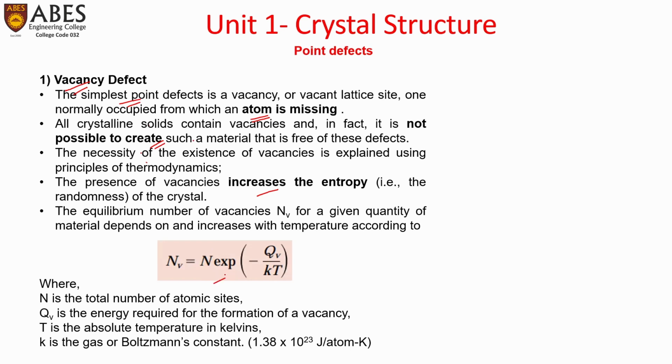It can be given by the formula N_V equals N exponent minus Q_V by kT, where N is the total number of atomic sites, Q_V is the energy required for the formation of one vacancy, to create a single vacancy, T is the absolute temperature in Kelvins, and k is the Boltzmann's constant, that is 1.38 into 10 to the power minus 23 joules per atom Kelvin.